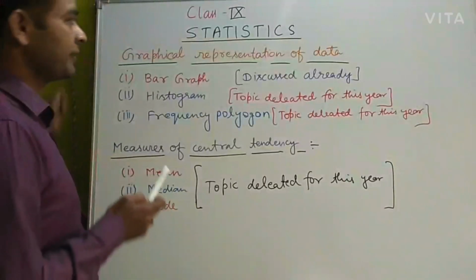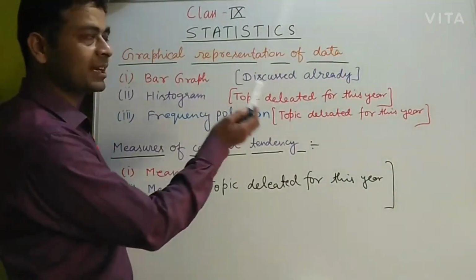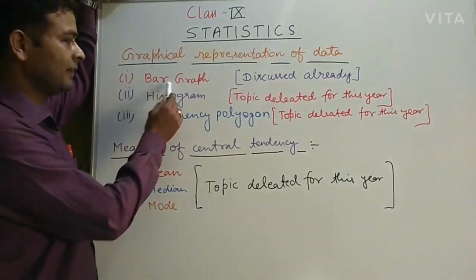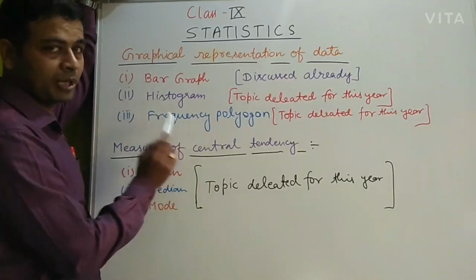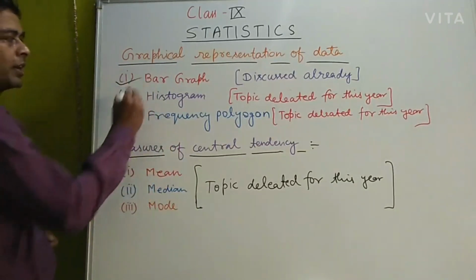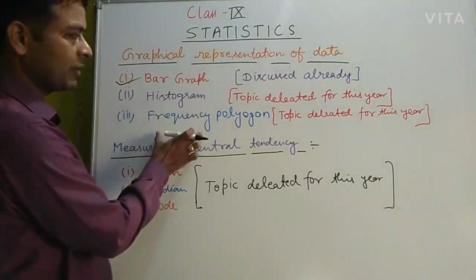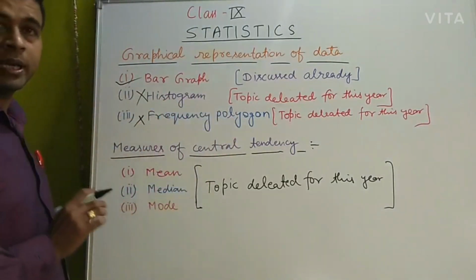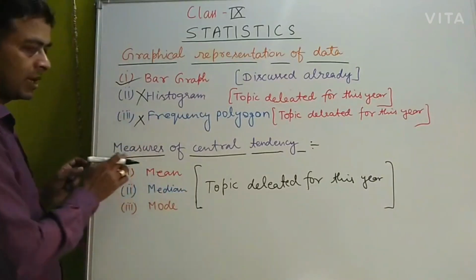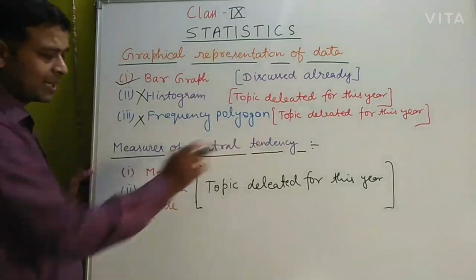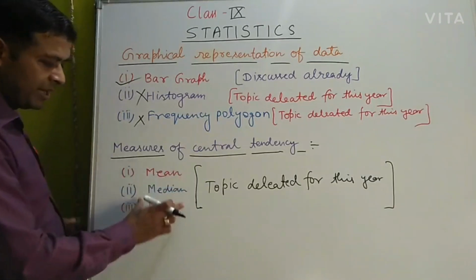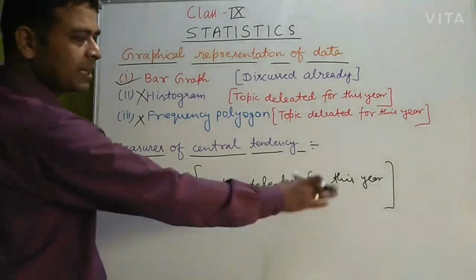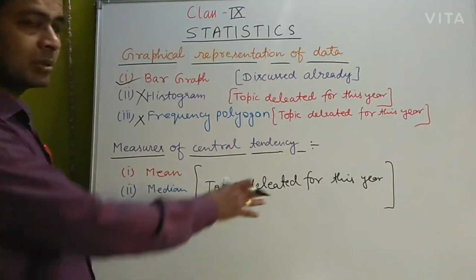Students, as we have discussed, data can be represented graphically in three ways: bar graph, histogram and frequency polygon. The bar graph we have already discussed, and histogram and frequency polygon, these two topics have been deleted by the CBSE for this year. One more topic in the NCERT book is measures of central tendency. That topic contains mean, median and mode, which you have already read in class 8 also, but this topic has also been deleted from your syllabus by CBSE.